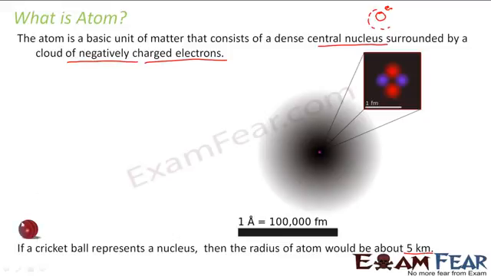That means if this ball is your nucleus, then the radius of the atom is 5 kilometers, which is beyond the scope of the screen. 5 kilometers is a long distance, right? So that big would be your atom. And we anyway know that an atom itself is very small, so you can just imagine or compare the size of the nucleus to that of the atom.